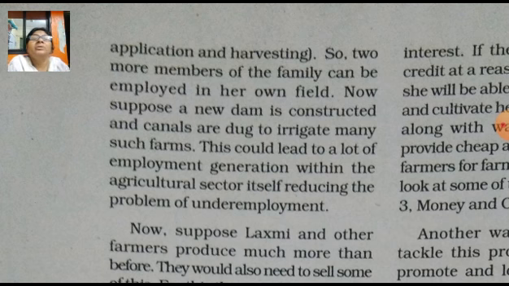So one of the ways of reducing underemployment, specifically in the agricultural sector, is if the government takes initiative for employment generation by constructing dams and canals to irrigate many such farms.